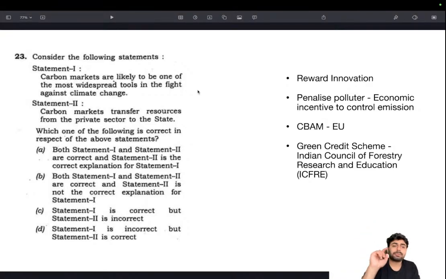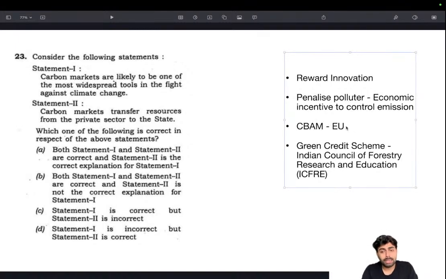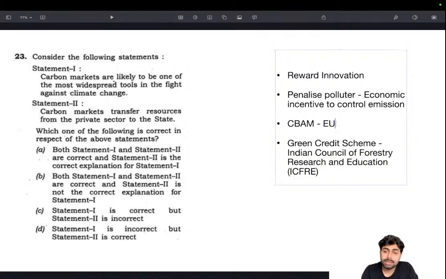So that's there. And in the context of this, you have to read a few things. CBAM, that is Carbon Border Adjustment Mechanism. Just go through what this is, because it's slightly important. It's a current affair. Basically, regions like the EU have a very tight carbon tax policy. As in, if an industry is polluting, it will have a carbon tax, an additional penal tax over it, making that industry, for example the steel industry or other polluting industries, pay a carbon tax.